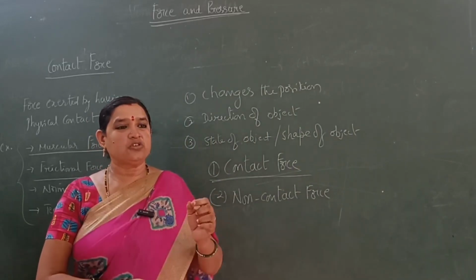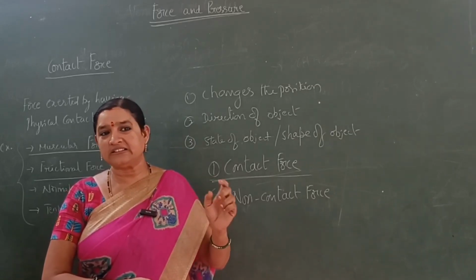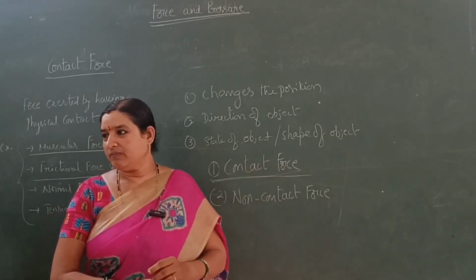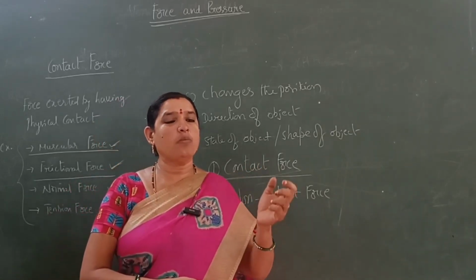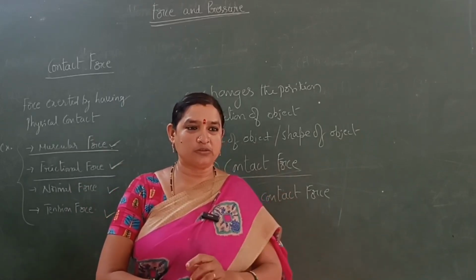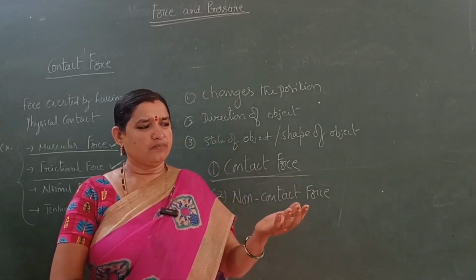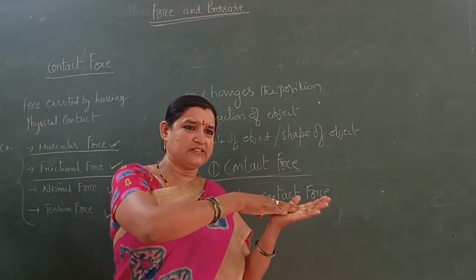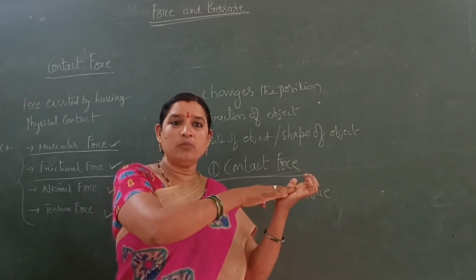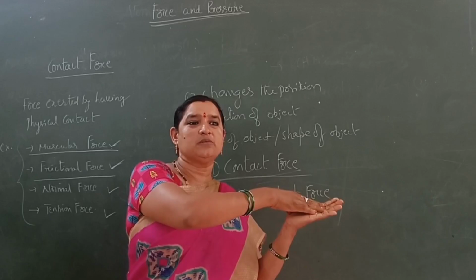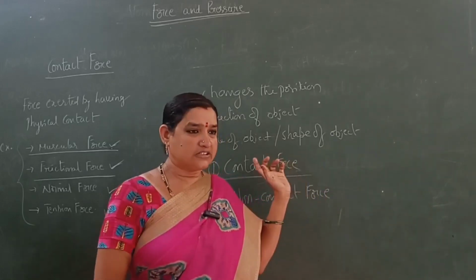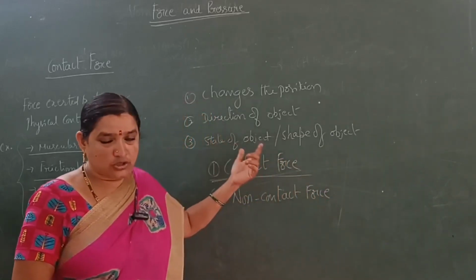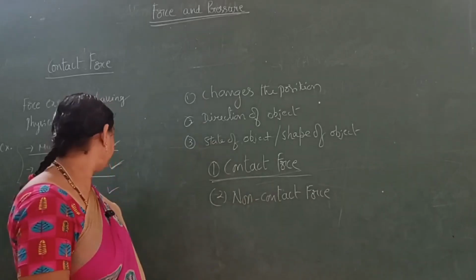This frictional force always acts against the applied force. Means it always works in the opposite direction to the applied force. If a body is moving on one surface, the other surface opposes the relative motion of this body. That is called frictional force. In another chapter we will discuss friction deeply.